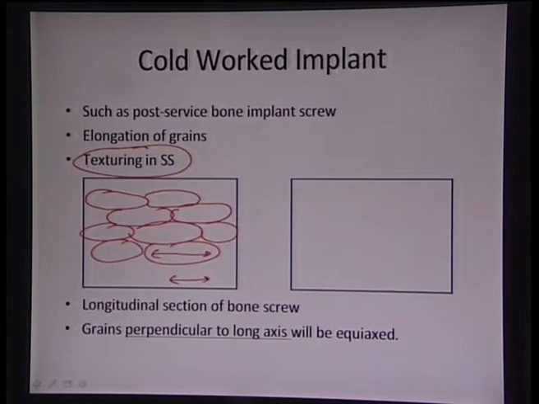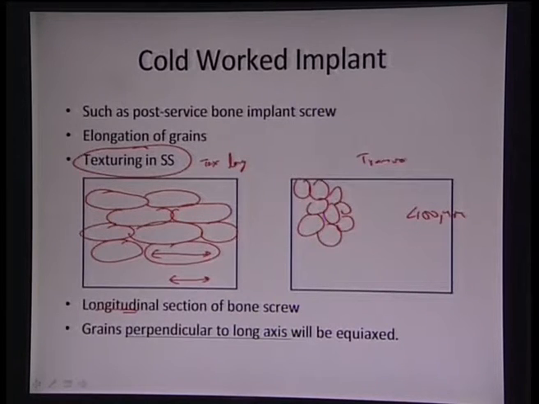But if we see a longitudinal section, this is the texturing part along the longitudinal section. But if you see perpendicular to that longitudinal axis, the transverse axis, we will see that the grains are again equiaxed, which were probably less than 100 microns as per ASTM specifications. So, they will remain as such in the transverse direction, but in the longitudinal direction you can see much more elongation along the work direction.